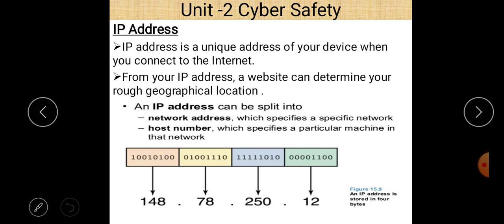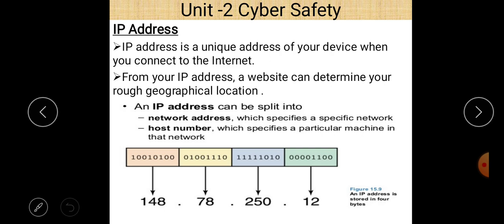148, when converted into a binary number, is equal to 10010100. So it is an 8-bit address. 148 is converted to 1 byte, and 1 byte is equal to 8 bits.